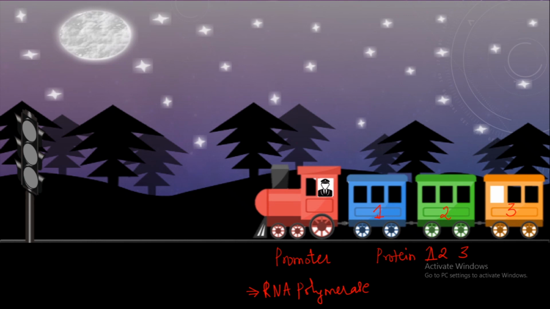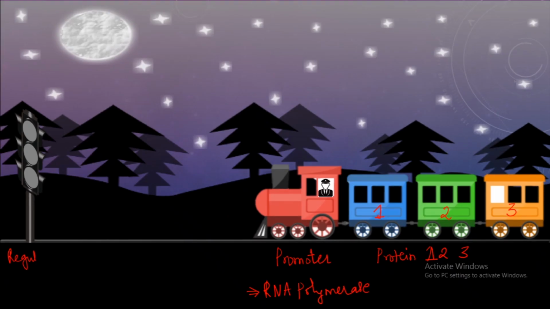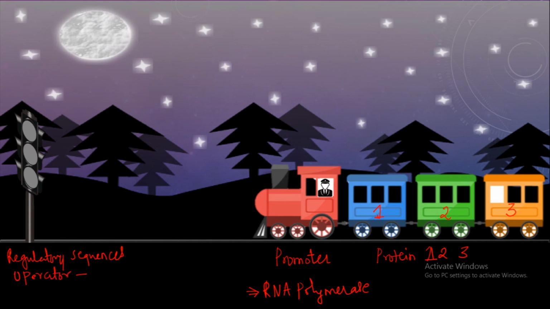Regulatory sequences. So we have seen there are sequences like the operator, which is going to negatively regulate. Similarly, there is a sequence called the activator binding site, which I will just call ABS, where your activator protein is going to bind and this will positively regulate. Correct? So this is nothing but your signal stand. So our operon is ready to move, but it is still waiting for a response from these regulatory sequences.